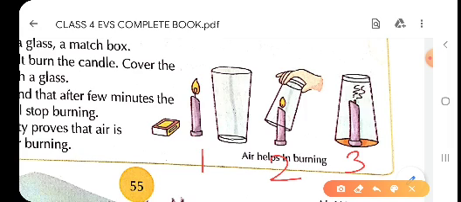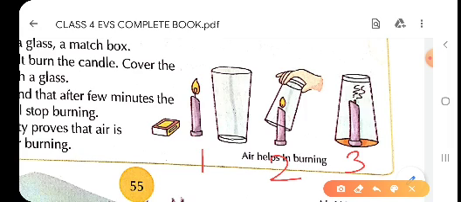This shows that when we covered the candle with the glass, the candle burnt for some time, and after that it stopped burning, because when the oxygen or the air inside the glass was finished, the candle stops burning. This shows that air is important for burning.